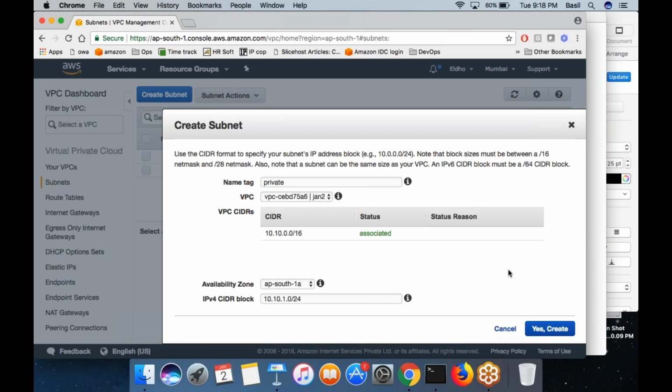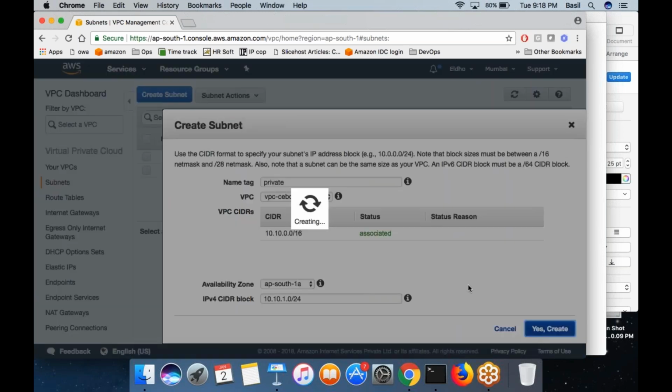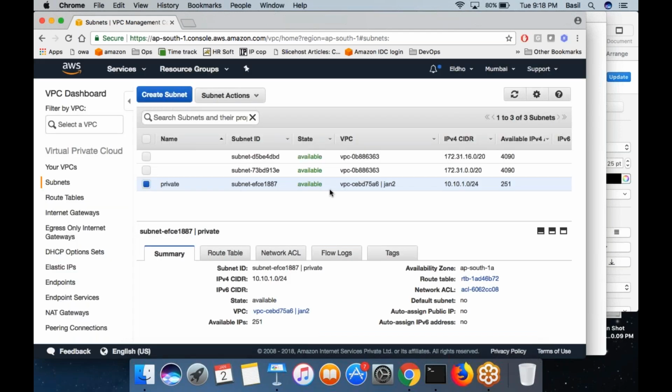Now you click on the create button. That's it. The subnet is created. Okay. Now I want to create one more subnet. You can see the total available IP is only 251, not 256. Actually, there is a reason. 5 IP addresses are reserved for some different purpose. That is the reason you see only 251, not 256.